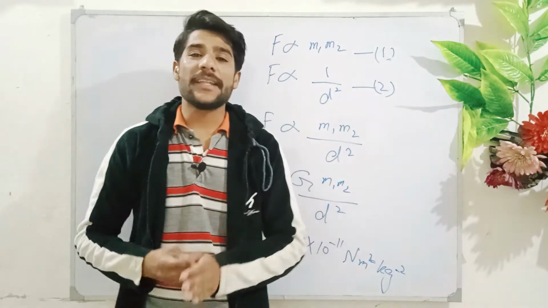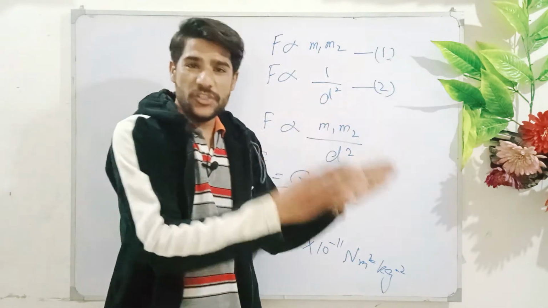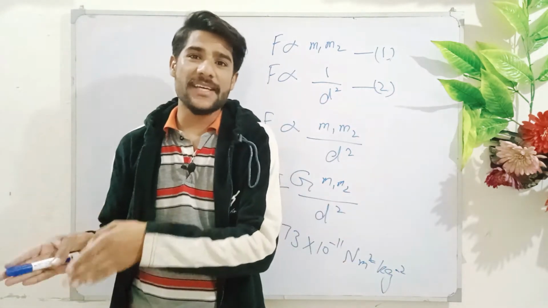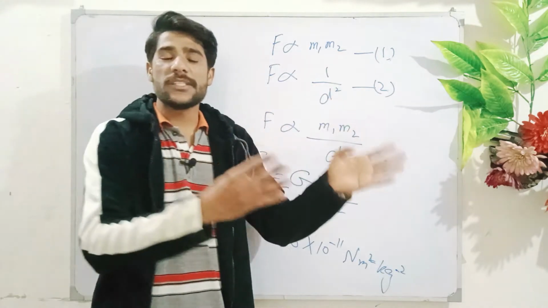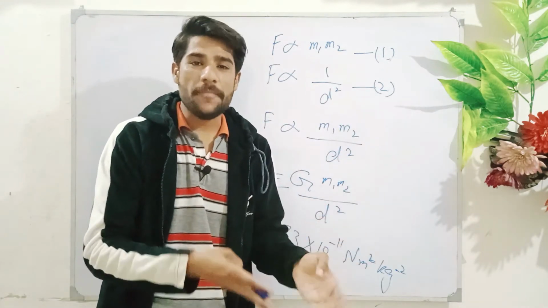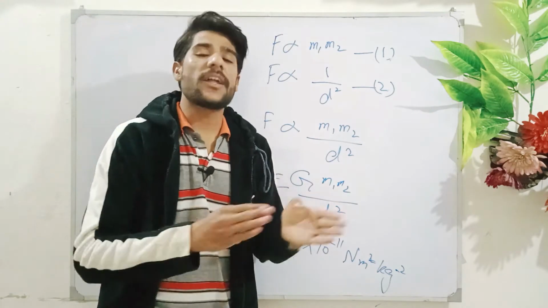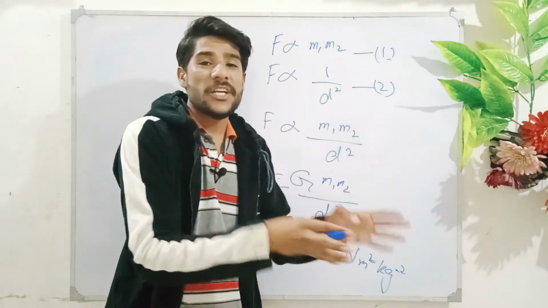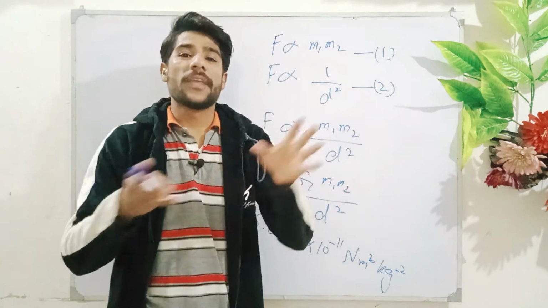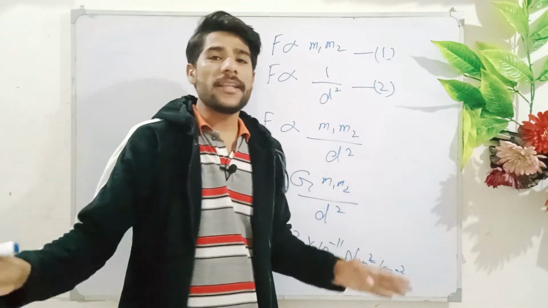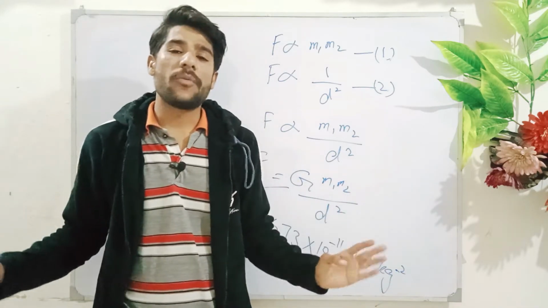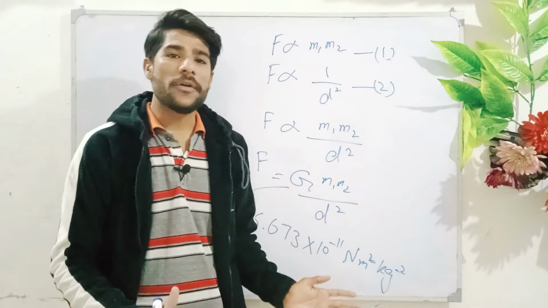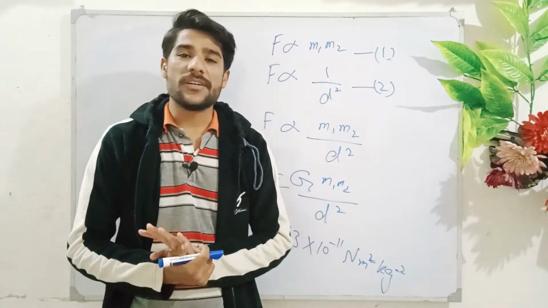If we say that mass m1 has an action force and mass m2 has a reaction force, then Newton's law of universal gravitation is also related to Newton's third law of motion. So the earth attracts every object near and around us. This is all about Newton's law of universal gravitation.